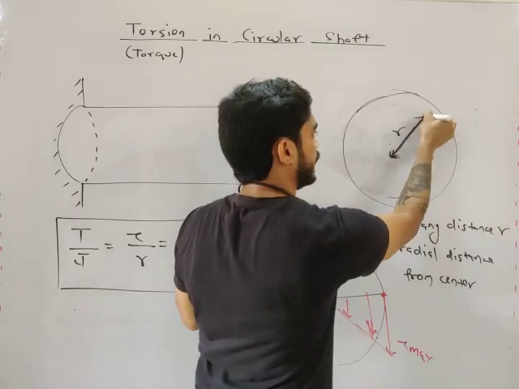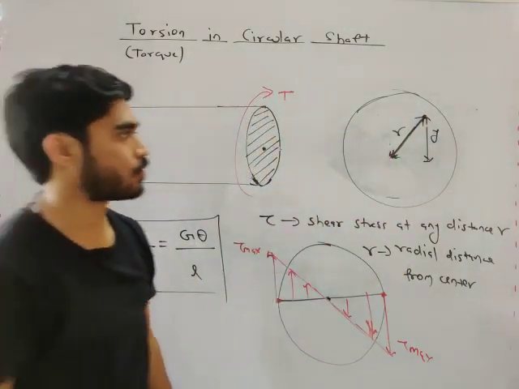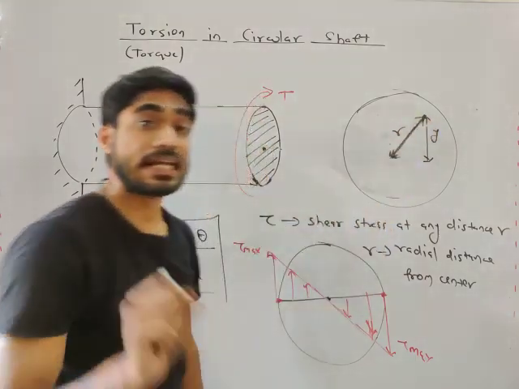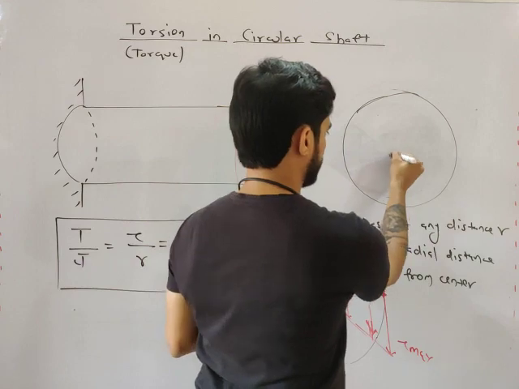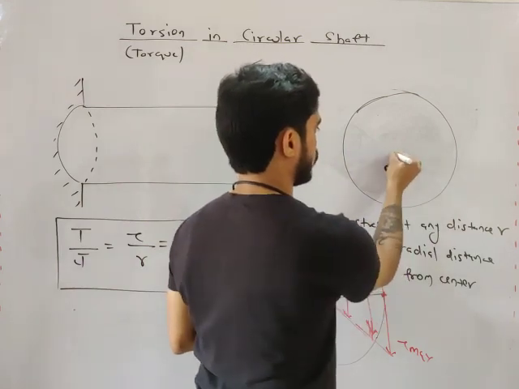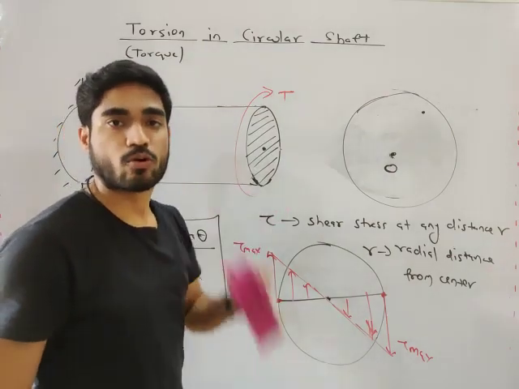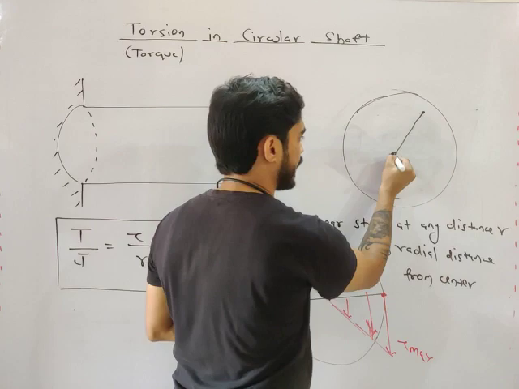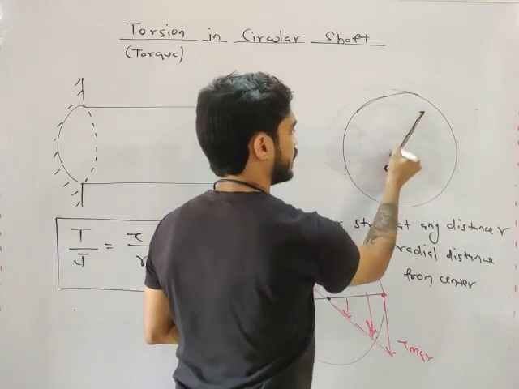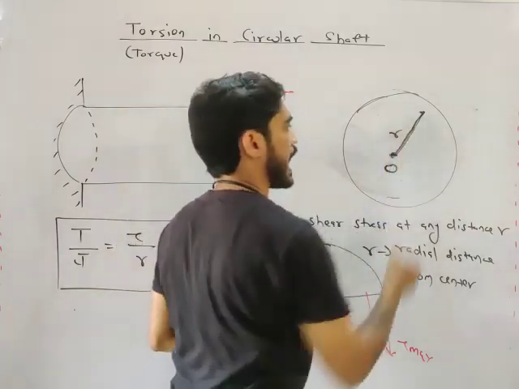If you draw a direct line from this point to this point, what will you get? Radial distance, my friend. This distance is the radial distance. For any point, let's say this is the center point O, and this is the point where you want to calculate tau. So what will be R, my friend? If you draw a direct line connecting this point and O, then you will get R. This will be the R.